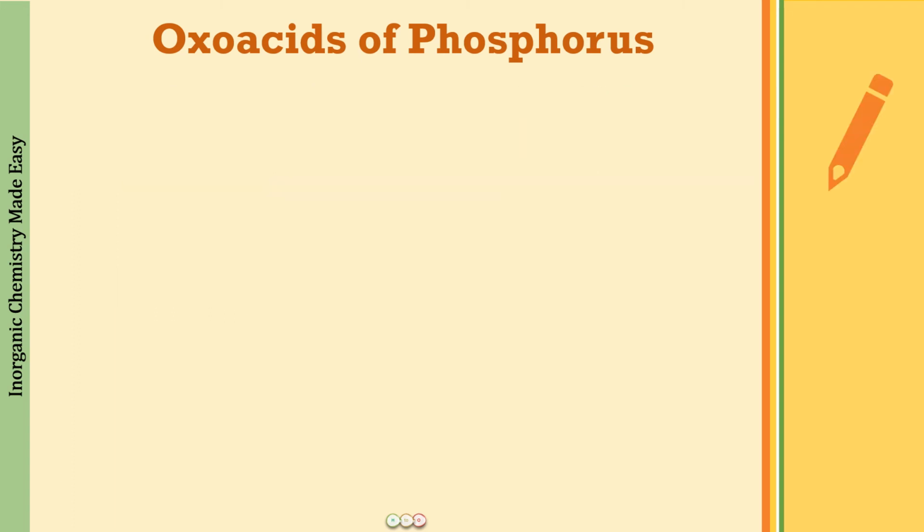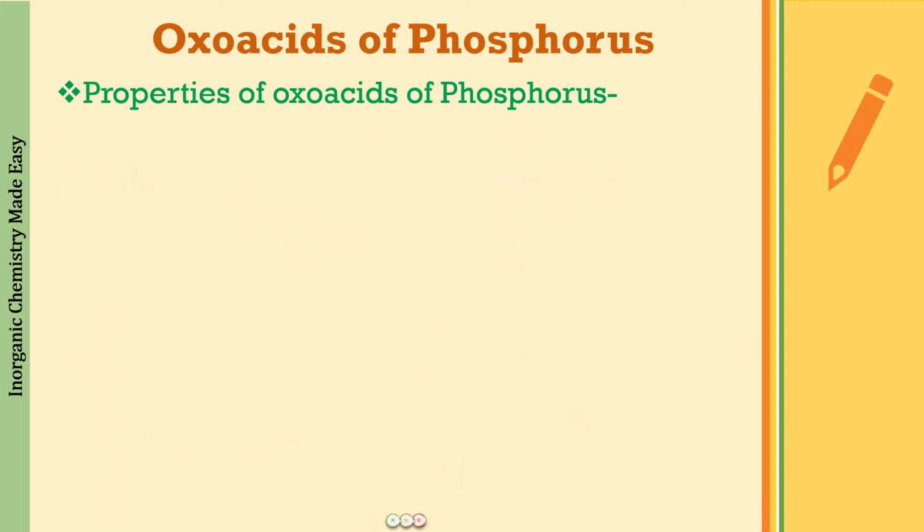Next we discuss the properties of the oxoacids of phosphorus, and the properties we will be discussing here are the ones that are asked very frequently in the examination. The first property we are going to discuss is the basicity of the oxoacids. And what is basicity?